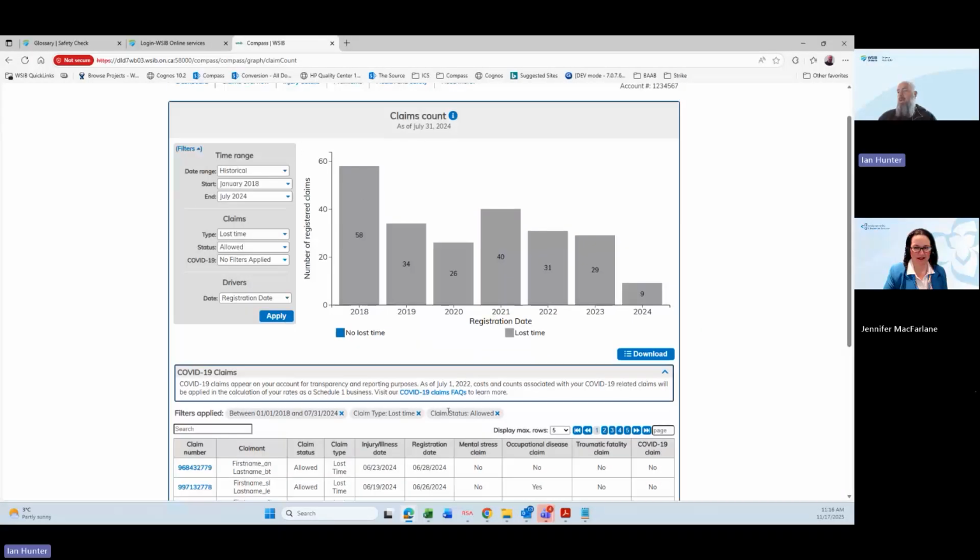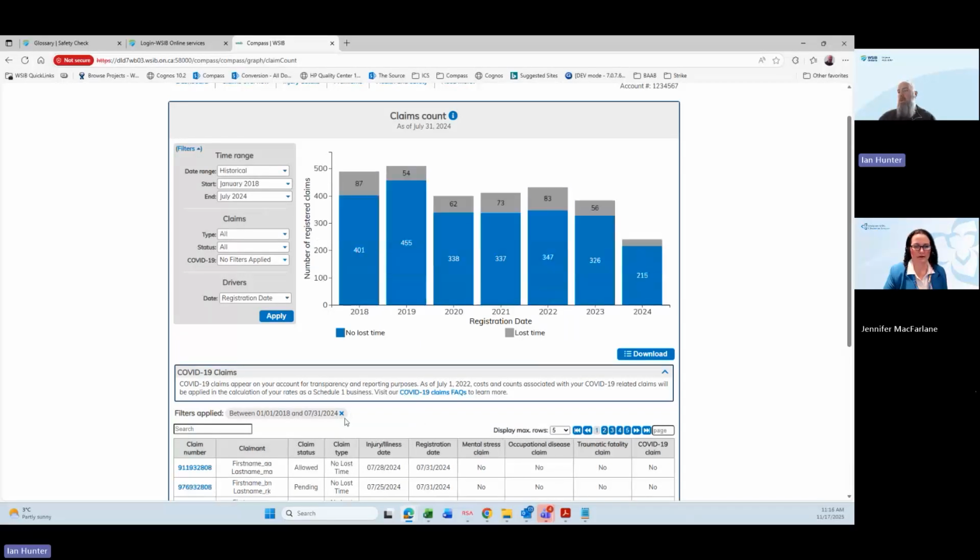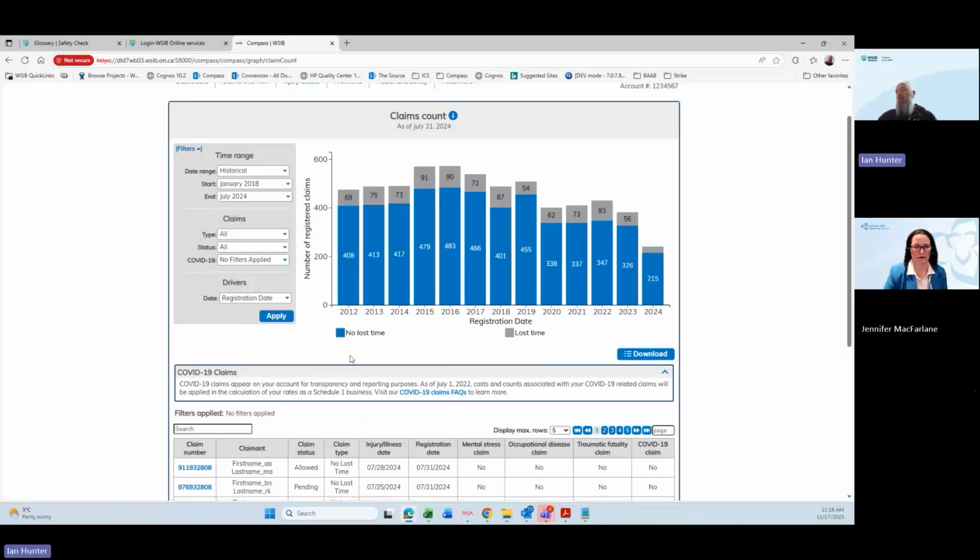If I want, I can remove some of those. So all of my filters that are applied here, I can just click on that. It'll start deleting them and it'll get me all the way back. So you see, we go back to 2012. So we'll have data, if it's available for your business, if you've been in business that long, the data will go back to 2012. Again, you're able to drill down to the lowest level.